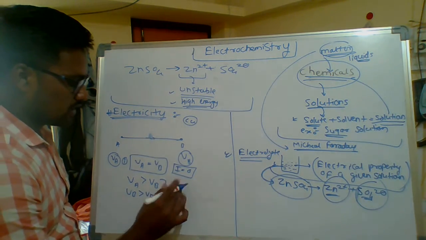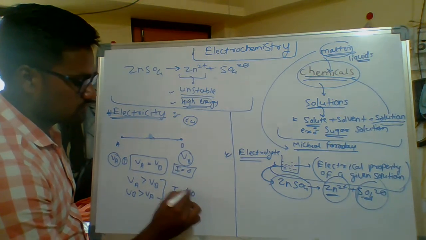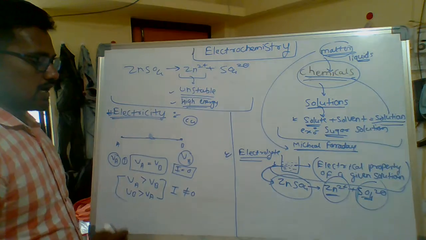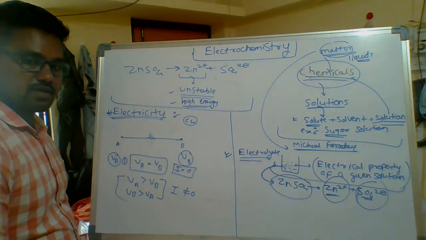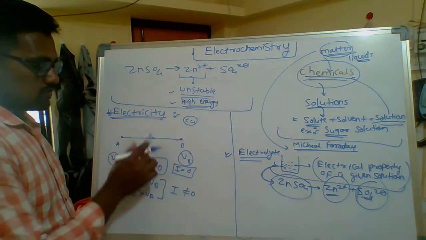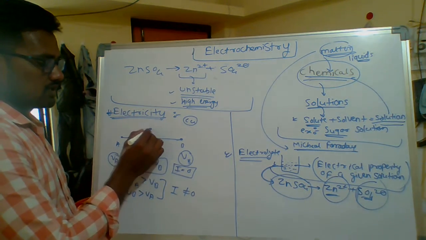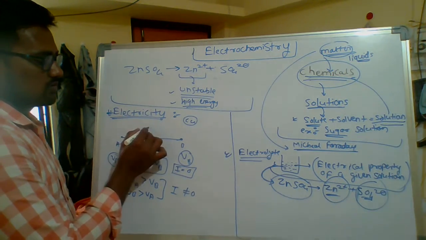Then and only then there is a current, I not equal to 0, meaning I does not have a zero value. These are the conditions under which current is produced.